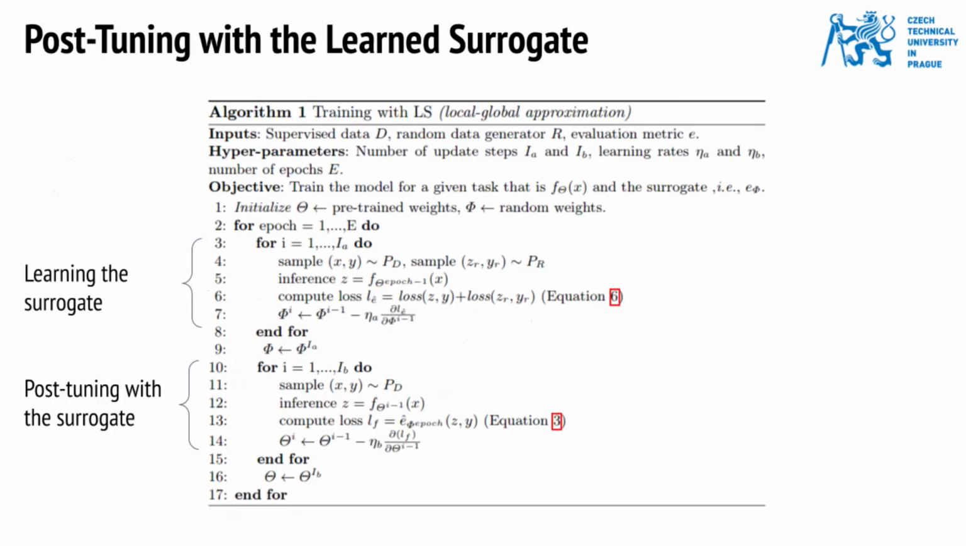Here we illustrate the overall method for training with the learned surrogate. For simplicity, we focus on a post-tuning setup, that is, starting with a model that is already converged on a proxy loss. Learning the surrogate and training with the surrogate are performed in an alternating manner. The parameters of the model are kept fixed when the surrogate is learned, and the parameters of the surrogate are kept fixed when the model is being trained.